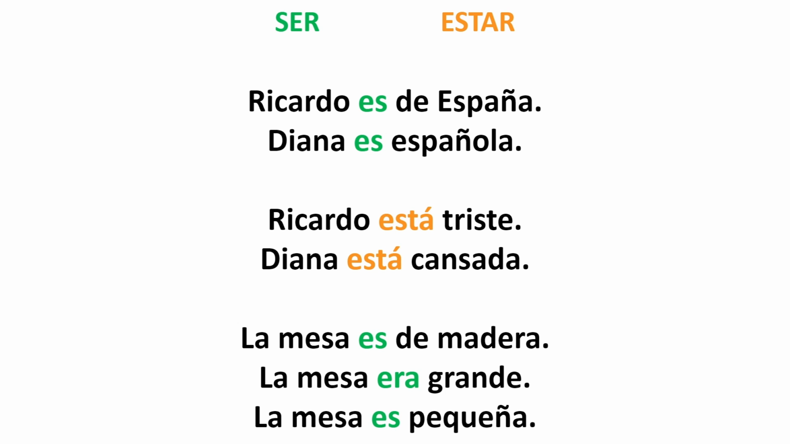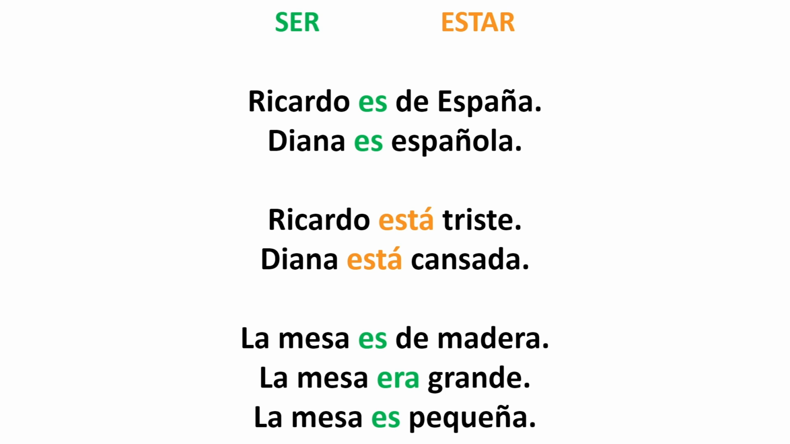Let's take a look at some other examples. Ricardo es de España. Ricardo is from Spain. And so what I'm saying is that being from Spain is part of who Ricardo is. Diana es española. Diana is Spanish. We're saying exactly the same thing. Being Spanish is part of who Diana is.